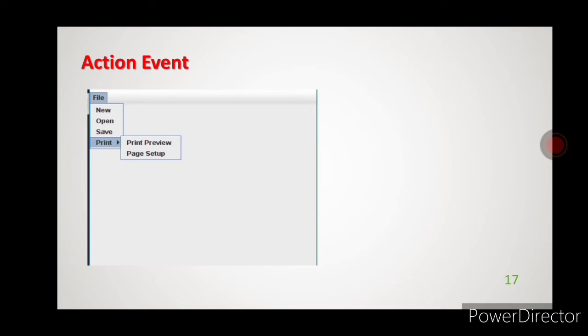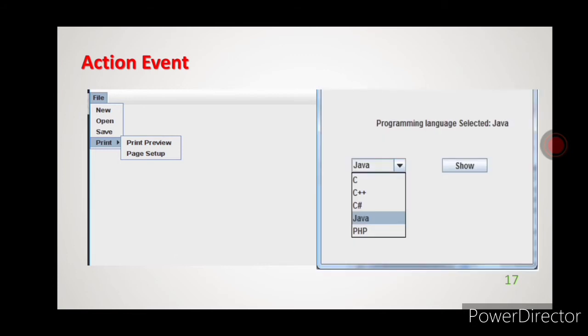Clicking on these or selecting menu items also creates an action event, okay. See here, this is the example for a list item which is double click, okay. When I click on the arrow button, are you seeing the arrow button, right? In that it will display the list. If I double click on Java, it will show programming language selected is Java, okay. This is also one example for action event.